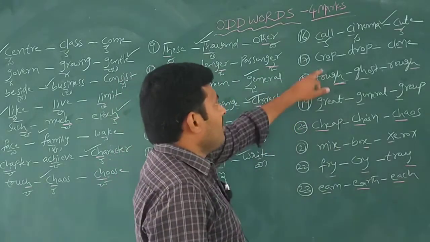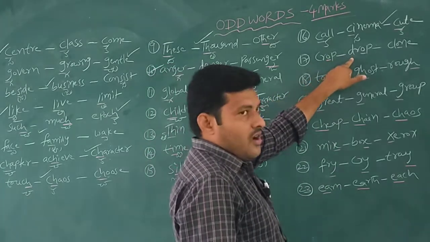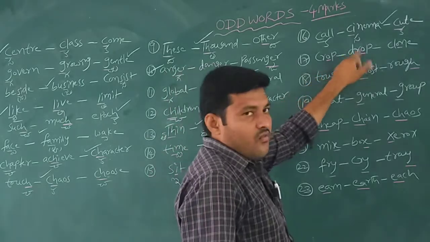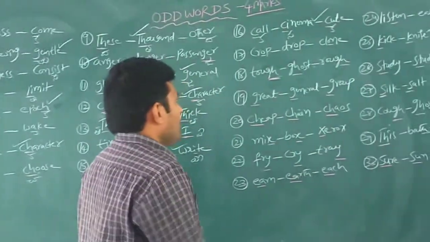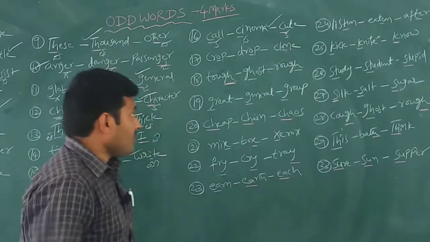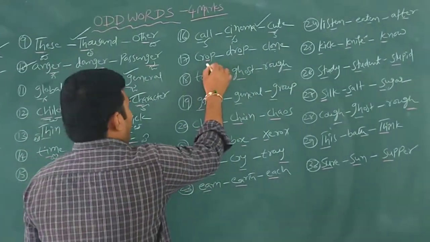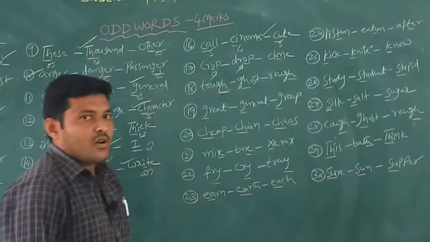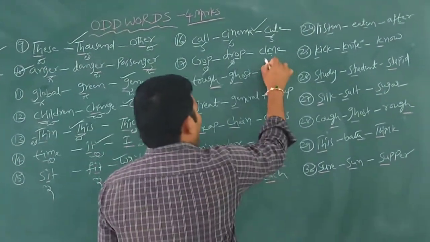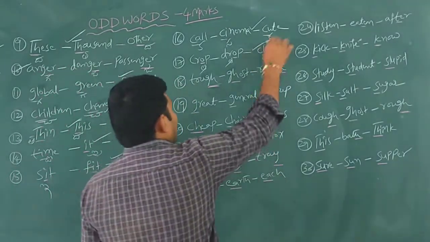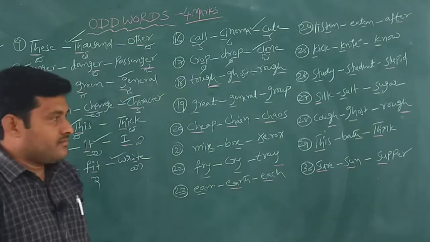Then another example: craft, draft, clone. The similar letter is O. Craft, draft and clone. Observing the pronunciation of O here, that is our answer, clone.